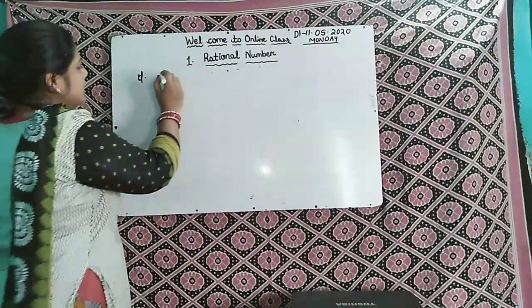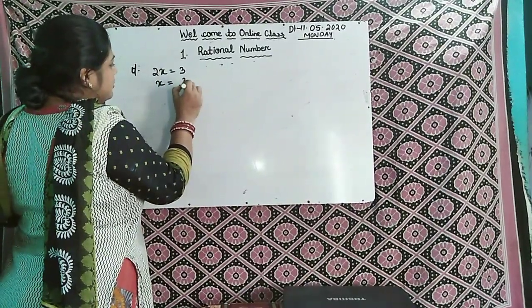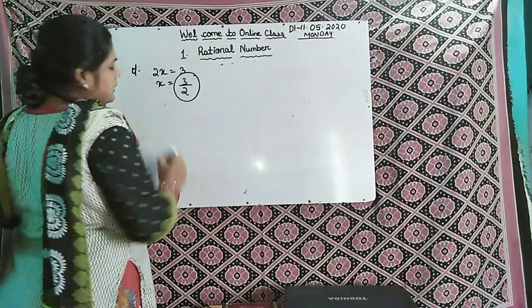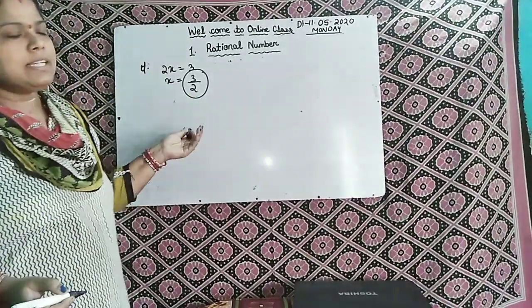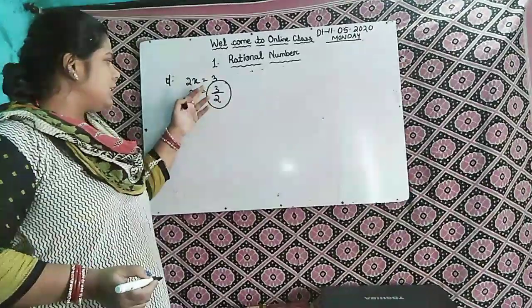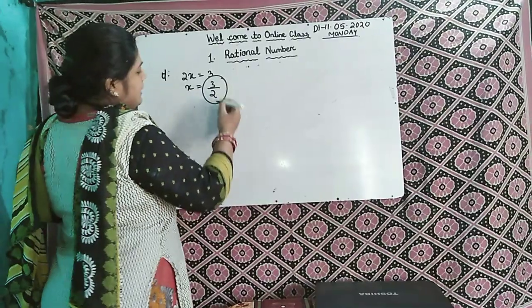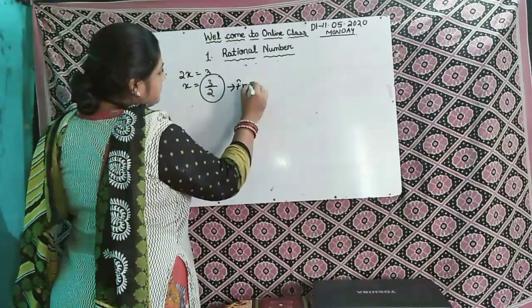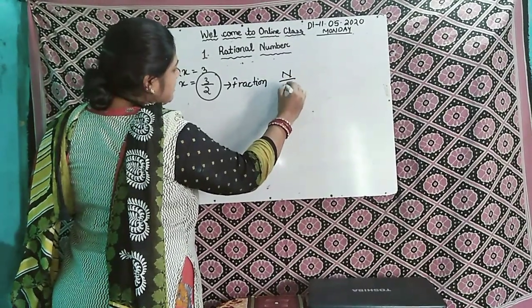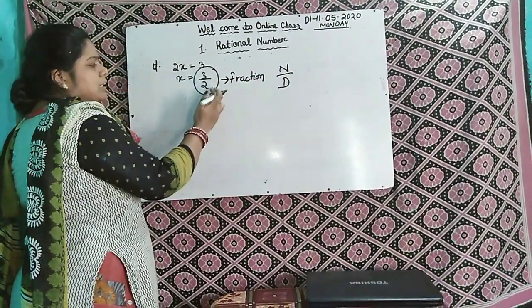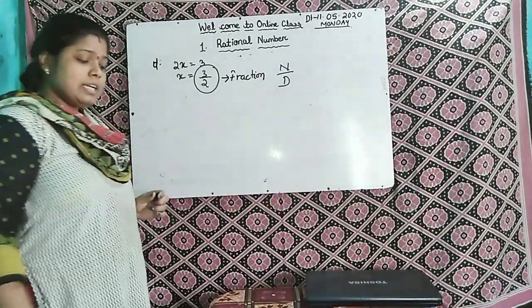The next equation is, suppose 2x equals 3. x equals 3 by 2. So what type of number is this? This is not a natural number, not a whole number, not an integer. Here 3 by 2, we read it as 3 divided by 2. So 3 divided by 2 means it is a fraction, that is, numerator divided by denominator. This is called the numerator, this is called the denominator. So it is a fraction, or it is called a rational number.